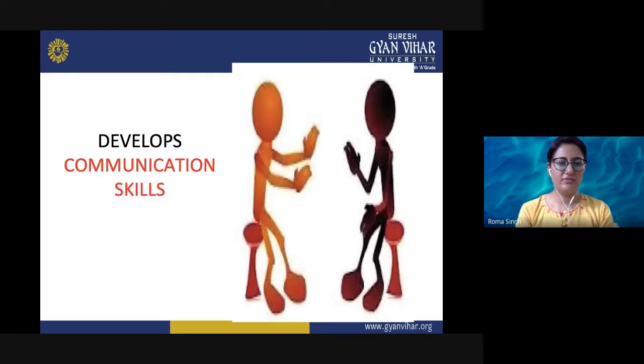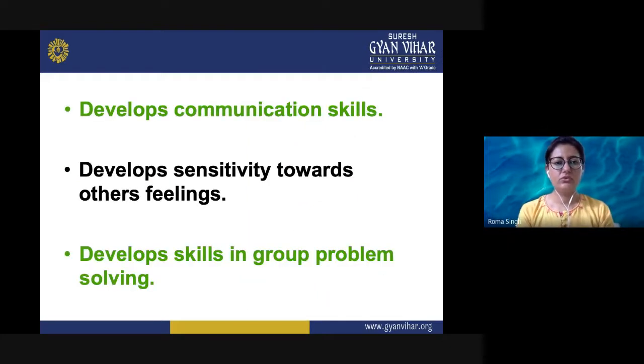It also develops communication skills: how to interact with each other, how to work with each other, how to communicate, what kind of dialogues they should write, how they should deliver their dialogues. So it develops sensitivity towards others' feelings, because when they come to know about the characters of the others, they think, they do critical thinking and develop a sensitive attitude towards others.